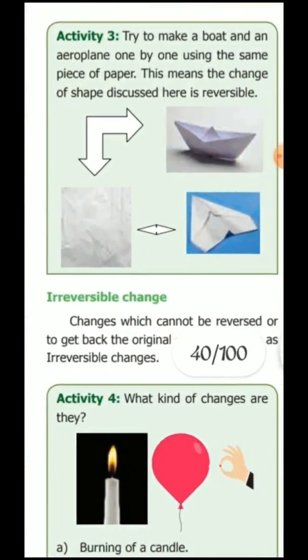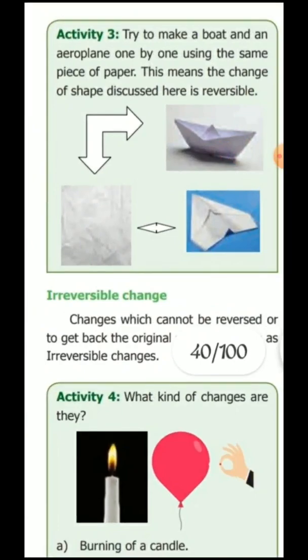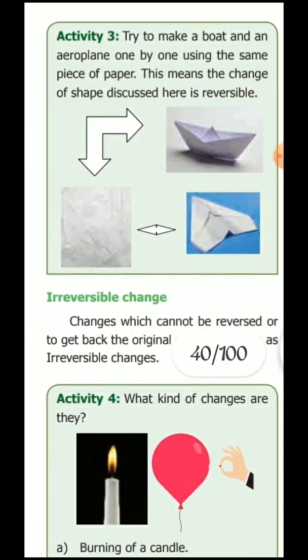Next one, irreversible change. Changes which cannot be reversed or get back to the original state are known as irreversible changes.